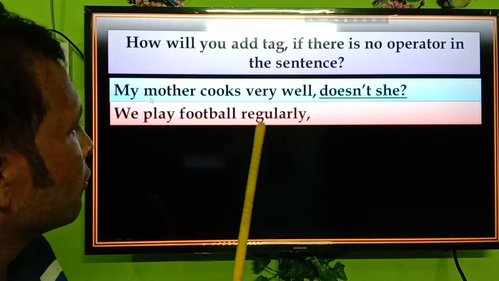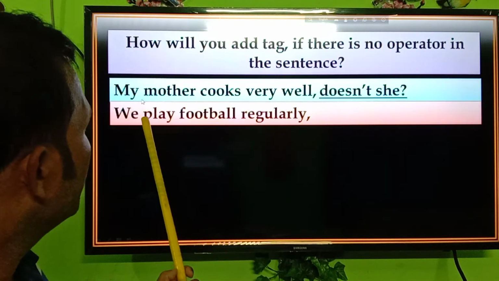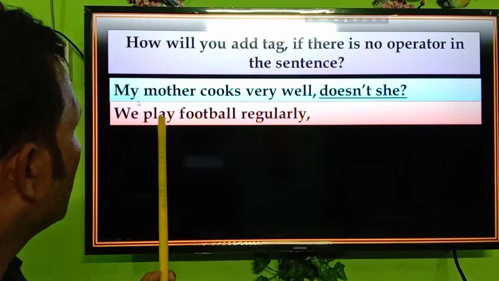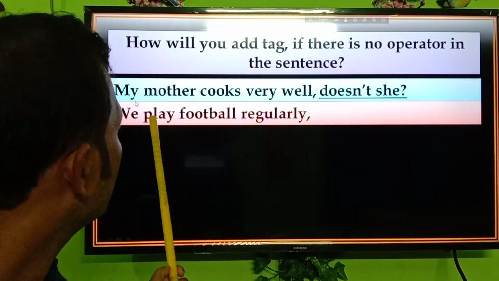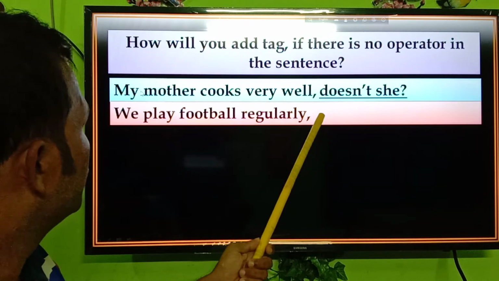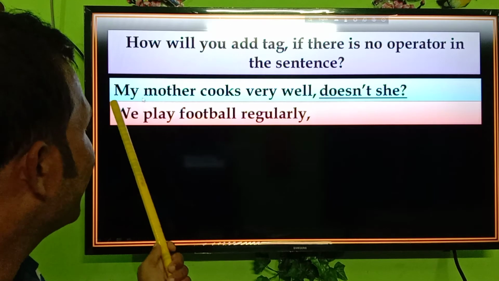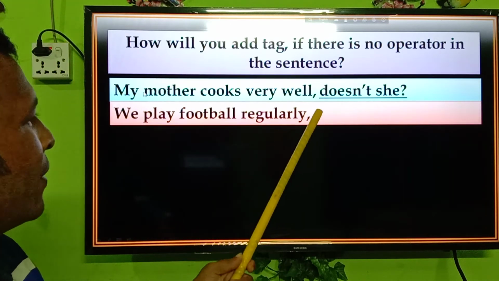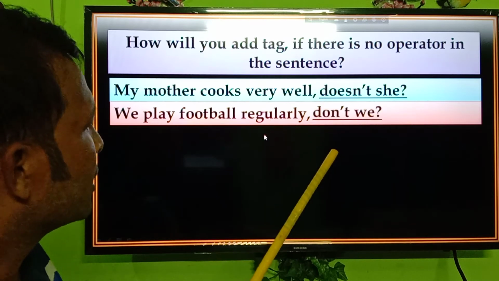We play football regularly. Play is in the base form and there is no s or es with the word, and it is in the present form, so we can use don't we. As the sentence is a positive statement, the answer will be a negative statement. Don't we.